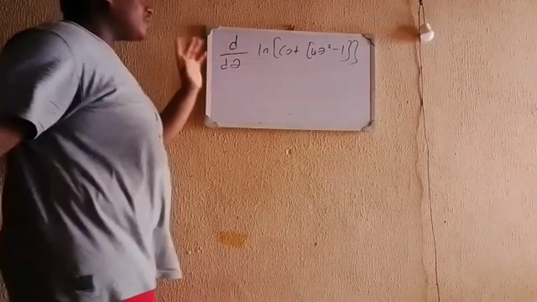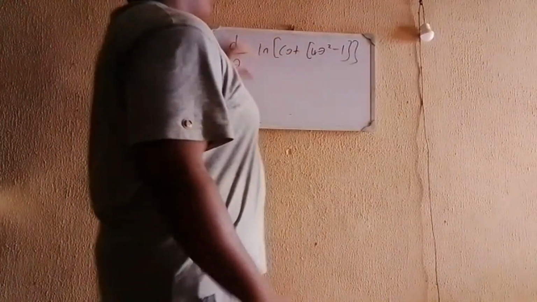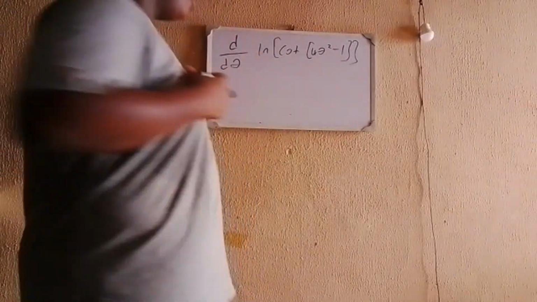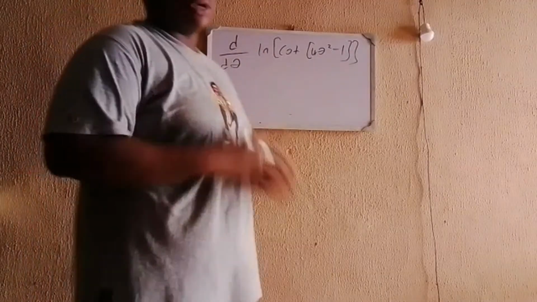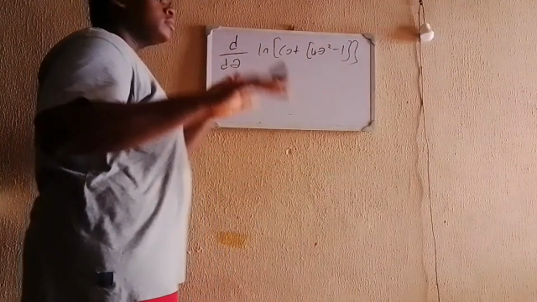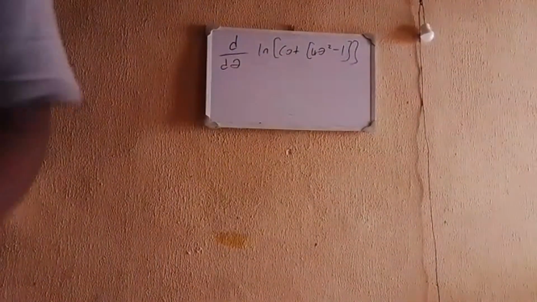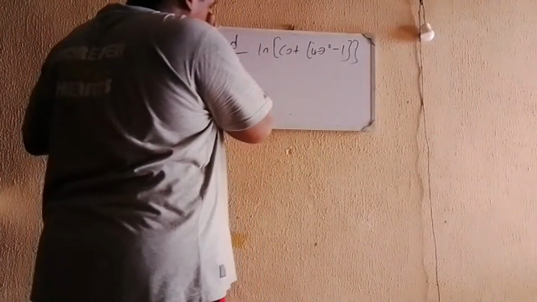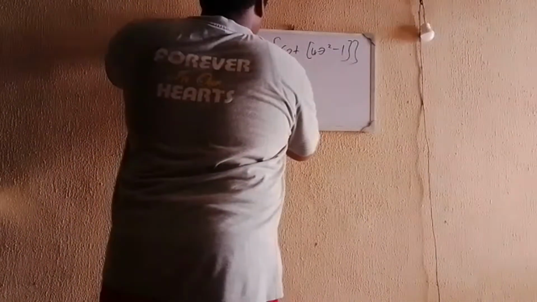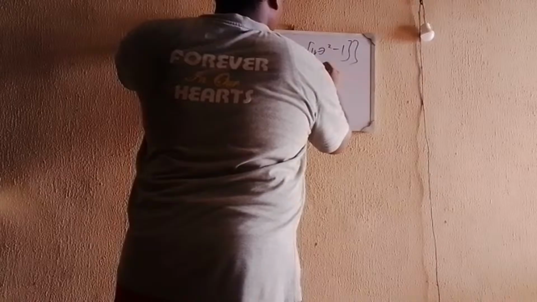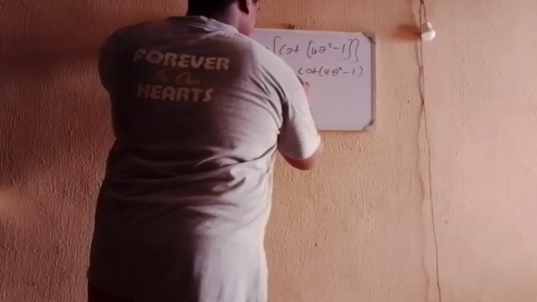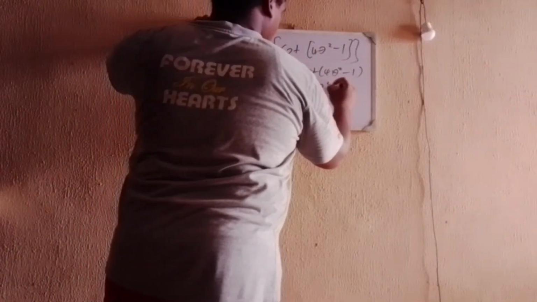So to derive the natural log of all this with respect to theta, I just want to put out that you can solve this in multiple ways. But I want to use substitution. Substitution is actually the best way to solve this without much stress. You can just use substitution and you get your correct answer. So let u equal cos 4 theta squared minus 1, and let v equal 4 theta squared minus 1.